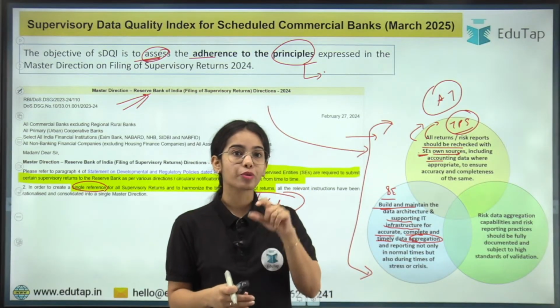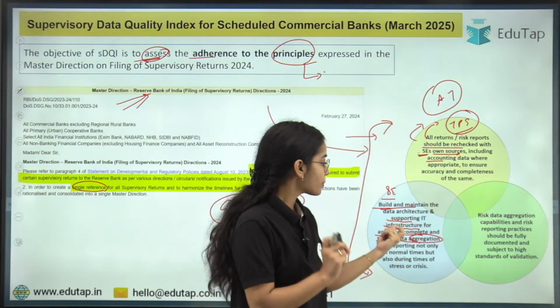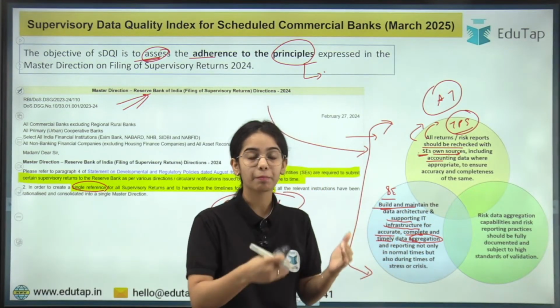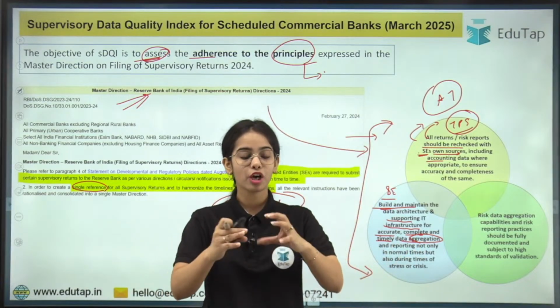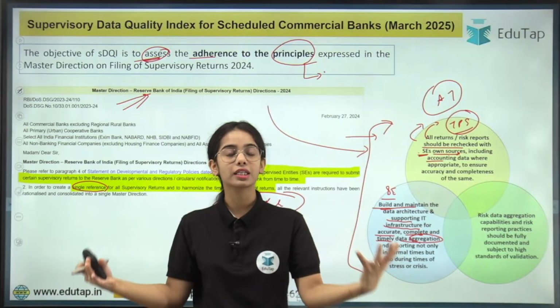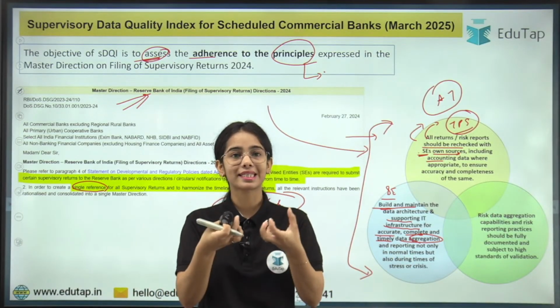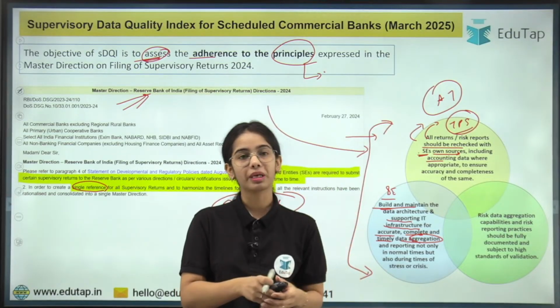So it is said that the supervised entity should build and maintain the data architecture and supporting IT infrastructure for accurate, complete and timely data aggregation from the different departments, branches and systems, so that the data is getting aggregated at one place and compiled from the different domains also.